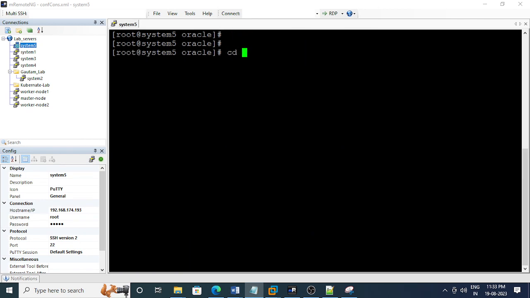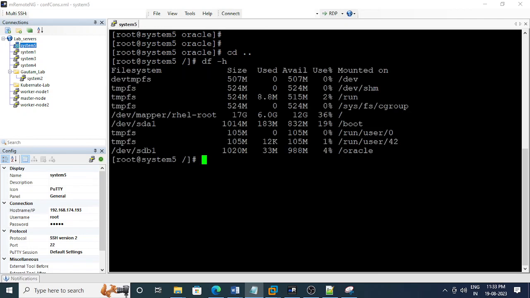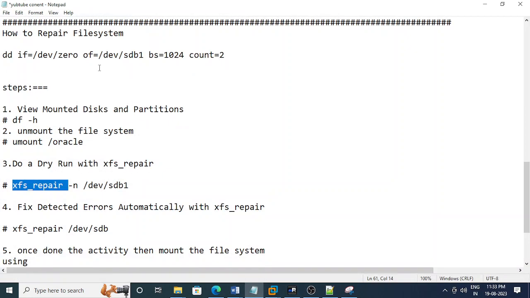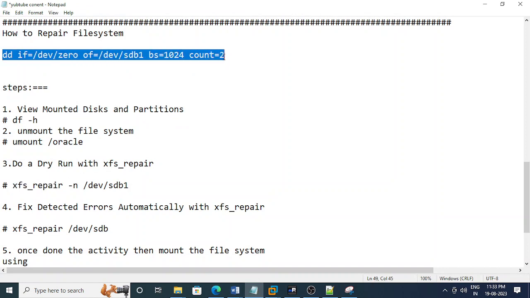Now come out from the oracle directory, then I check it, so as to corrupt this file system. There is one command which will corrupt that file system.